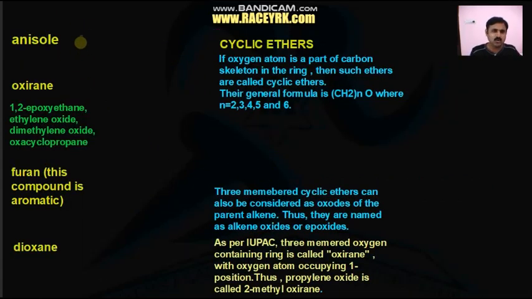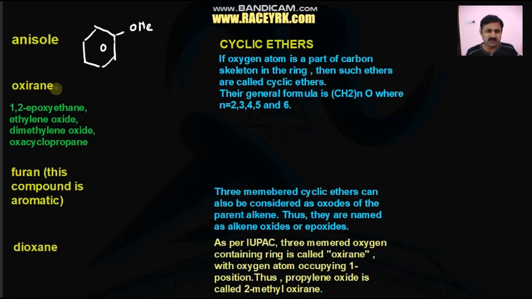What is anisole? This is a benzene ring linked with a methoxy group, also called methoxybenzene. Methoxybenzene, that is anisole.